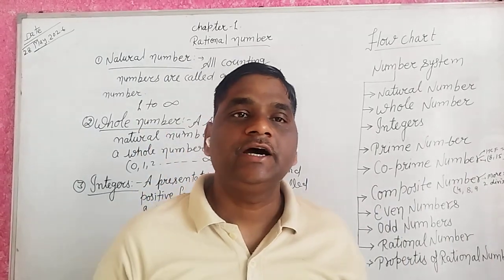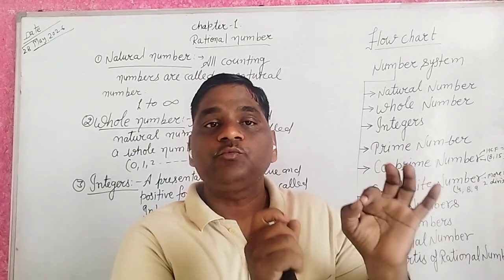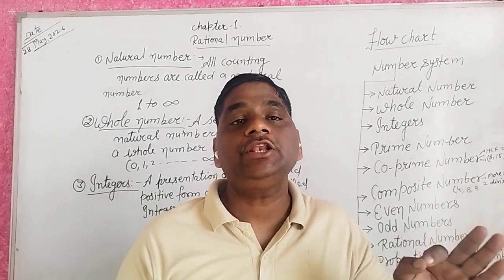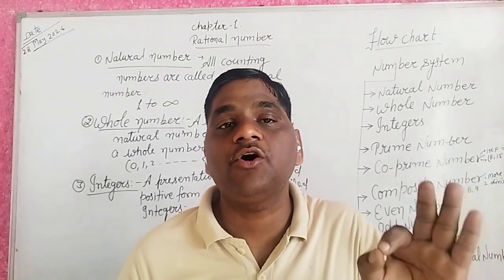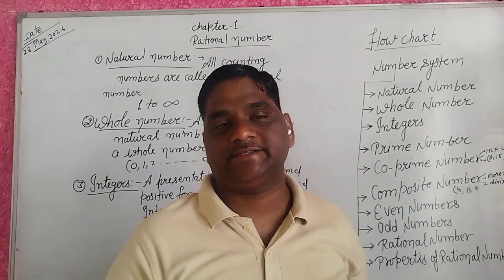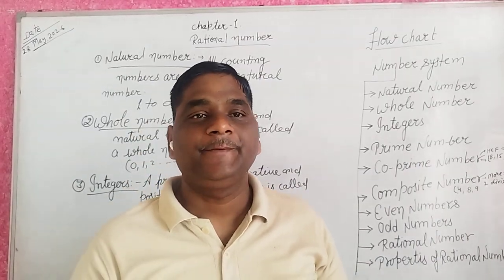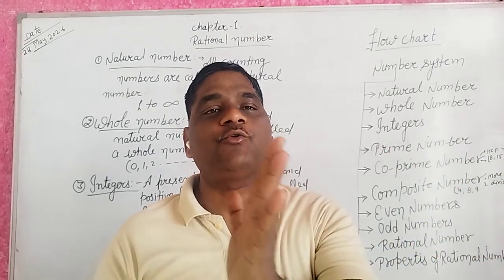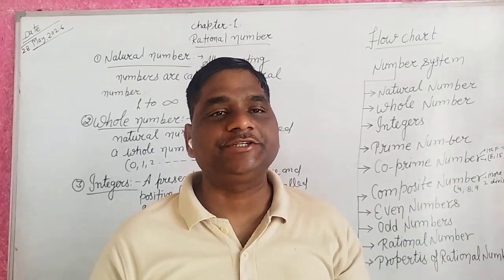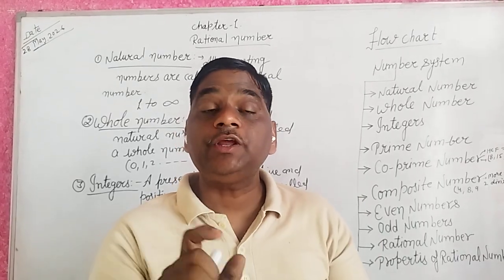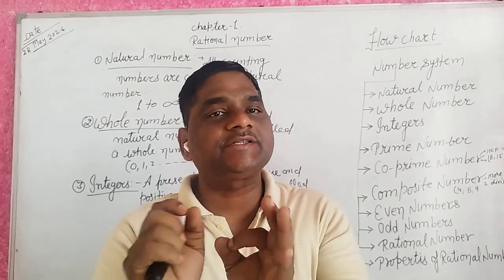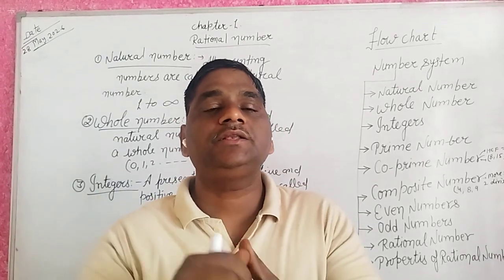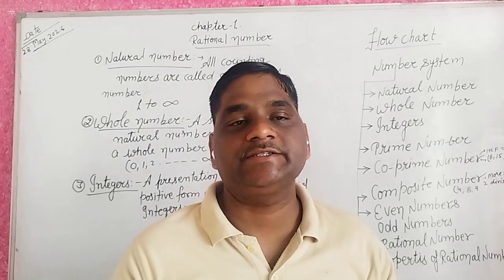Again, I repeat my views. When we represent numbers or digits in negative form, it is known as negative integers. How to explain it? -1, -2, -3, -4, -5, etc. When we represent digits or numbers in positive form, it is known as positive integers.